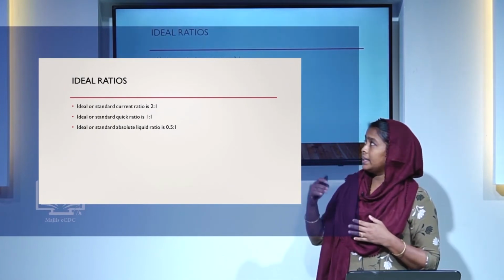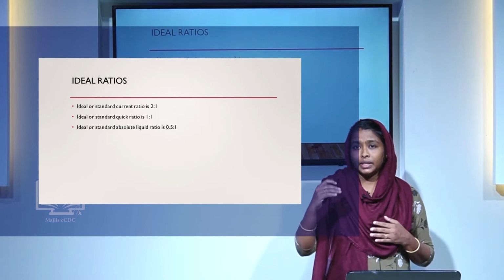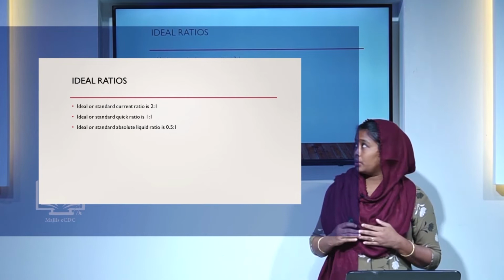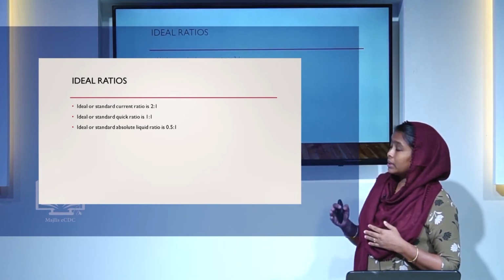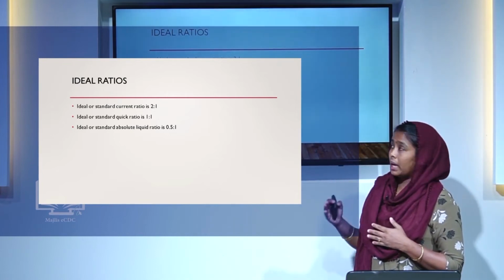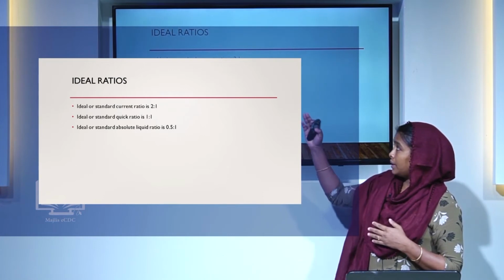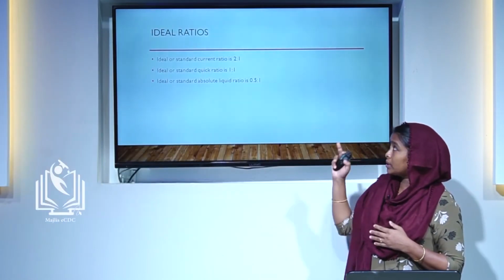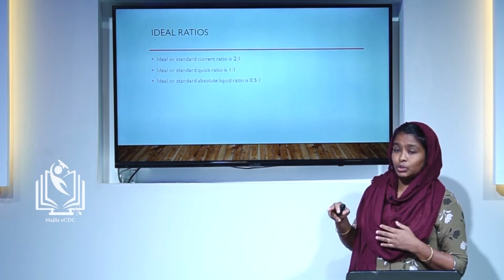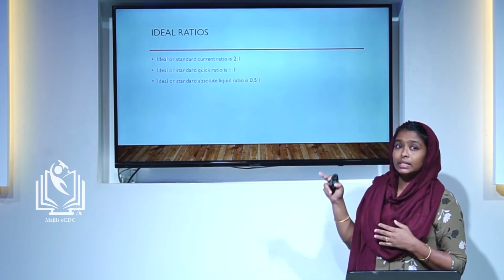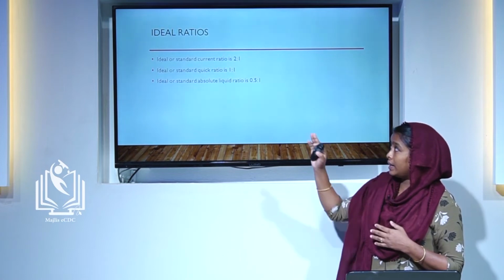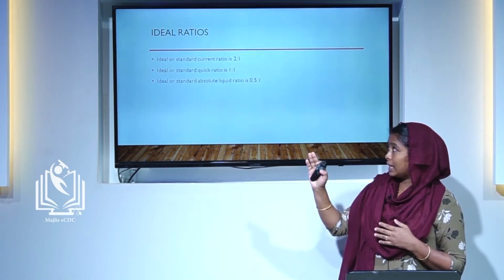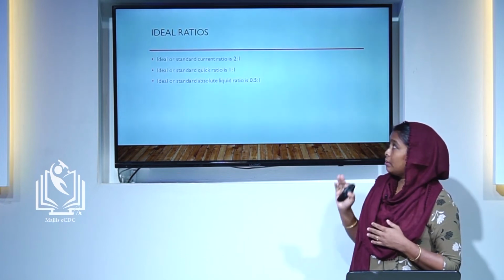What is the standard current ratio? What is the standard quick ratio and standard liquid ratio? Here are the ideal ratios, that is, a standard ratio for comparison. The ideal or standard current ratio is 2:1. That means current assets to current liabilities is 2:1.